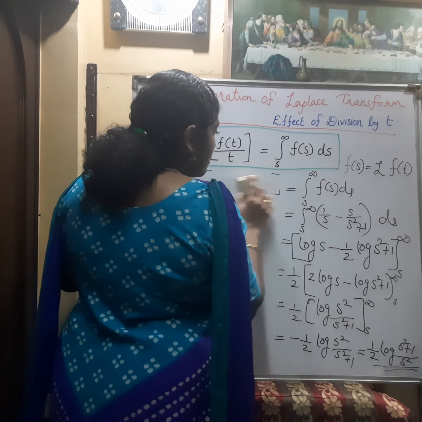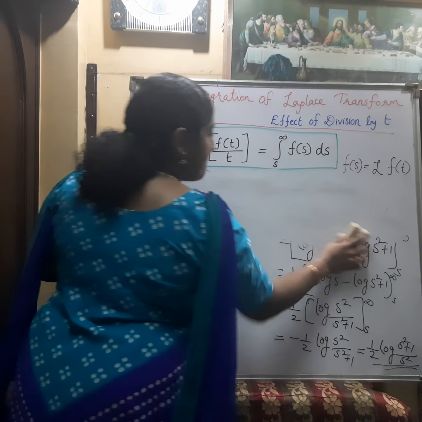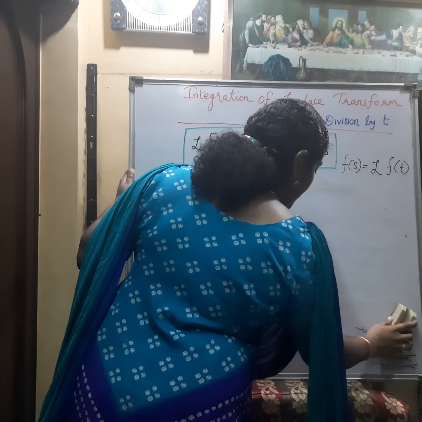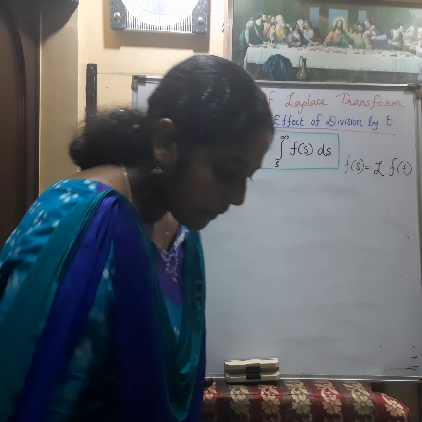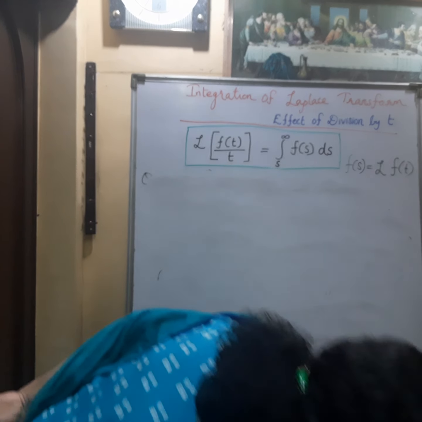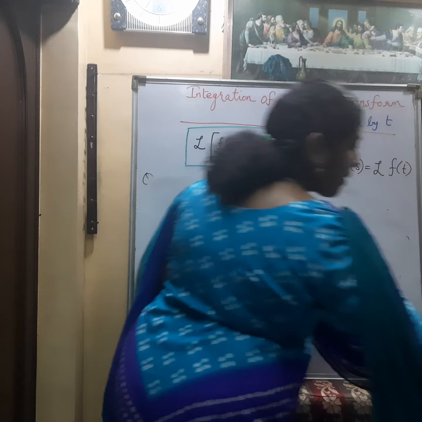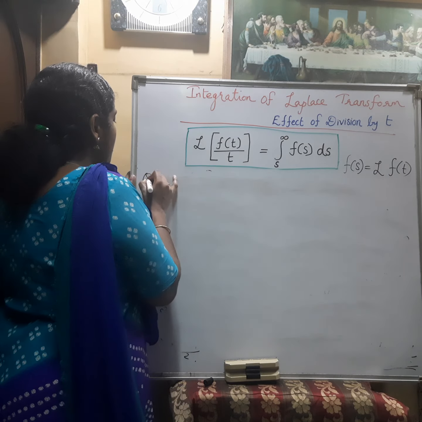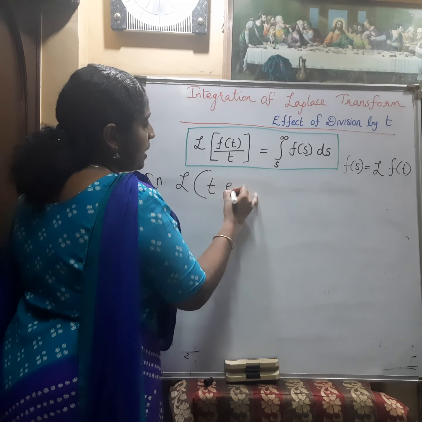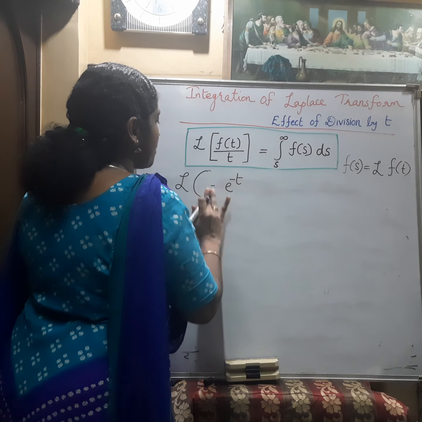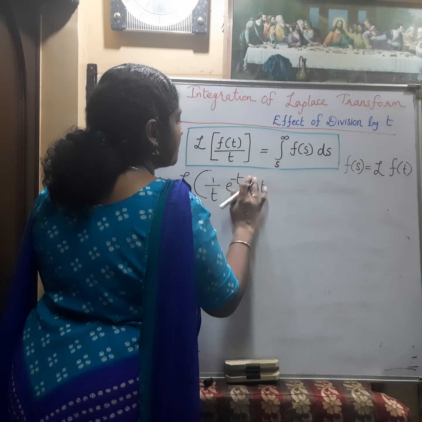So we can do one more problem. Next question is, find the Laplace transform of 1 by t, e raised to minus t, sin t.